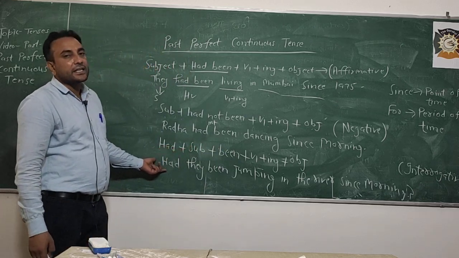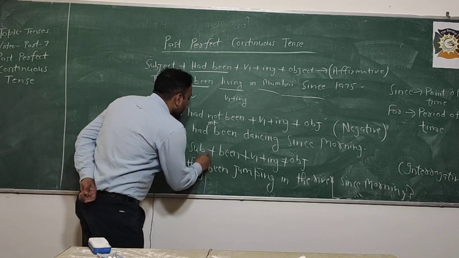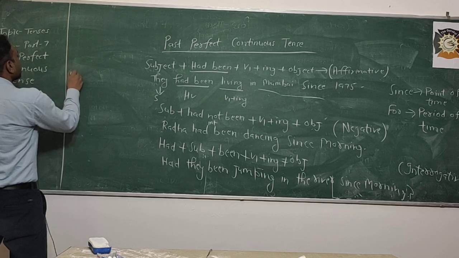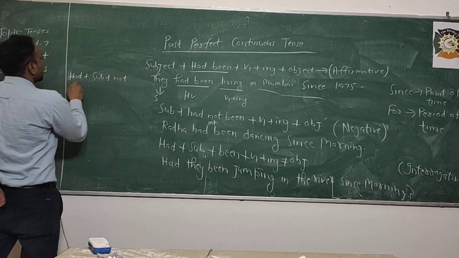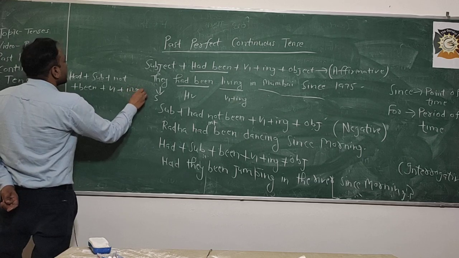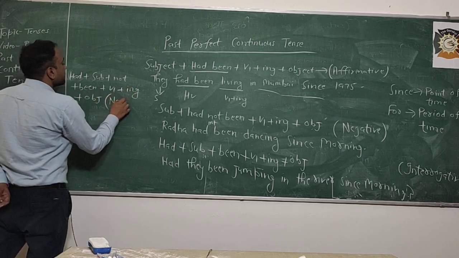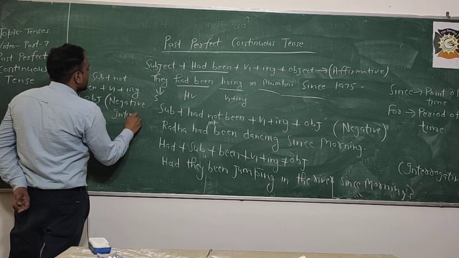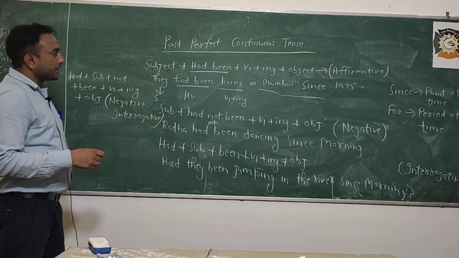And how to make it negative interrogative? You just have to do had they not. I will write the structure formula here: had plus subject plus not plus been plus V1 plus ing plus object. This formula is for negative interrogative sentences.